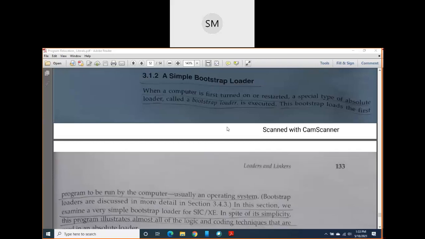It means if it starts loading at memory 0, up to 0079 the bootstrap loader will be loaded, and from address 80 onwards it will start to load the operating system. Are you getting what I am telling? So this bootstrap loader design we are going to see now.